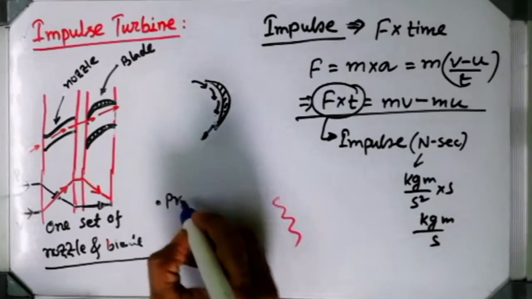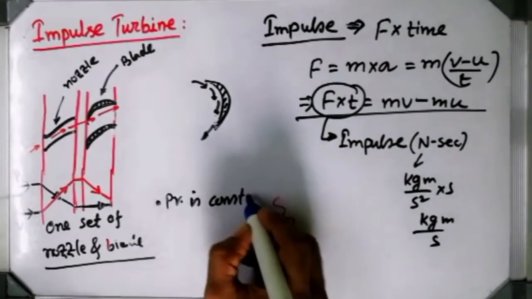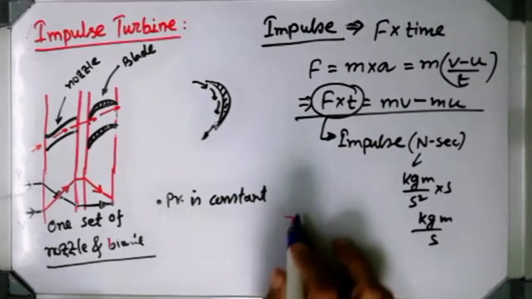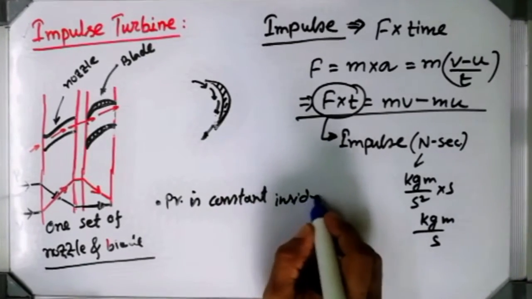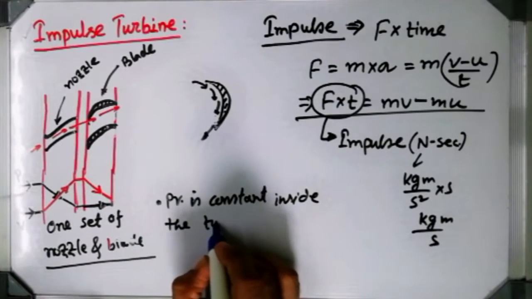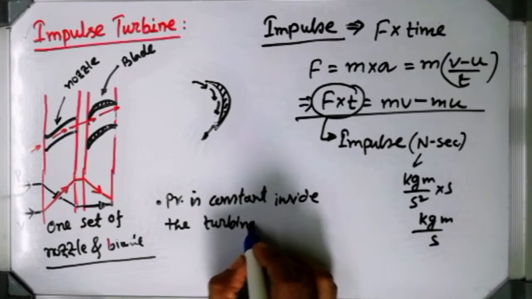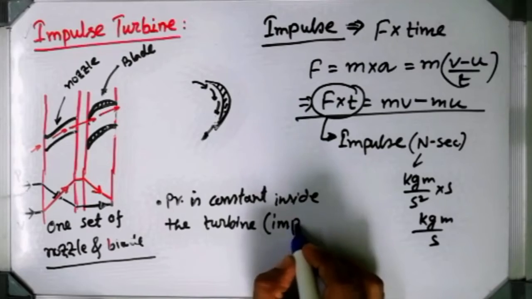Pressure is constant inside the turbine blade. I am talking about impulse turbine, mind it.